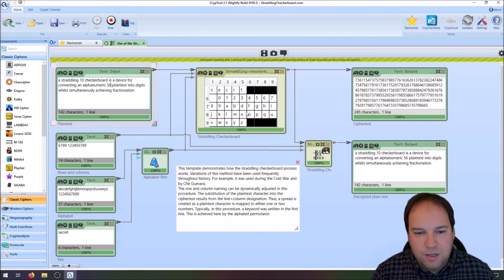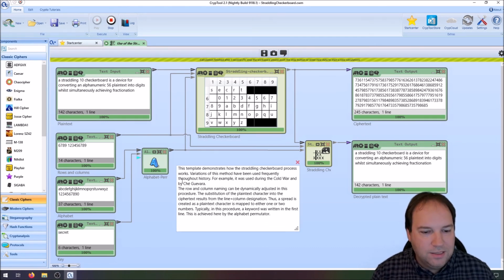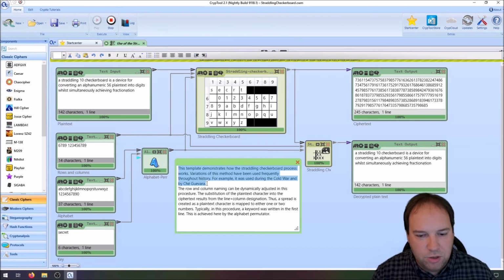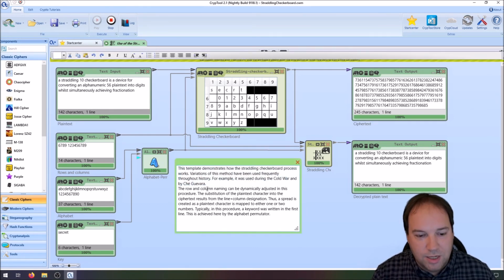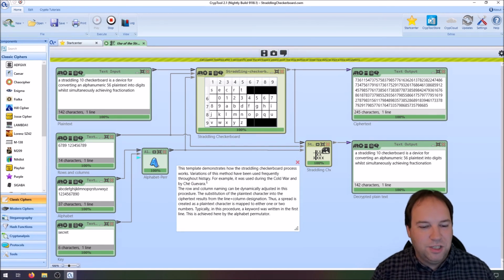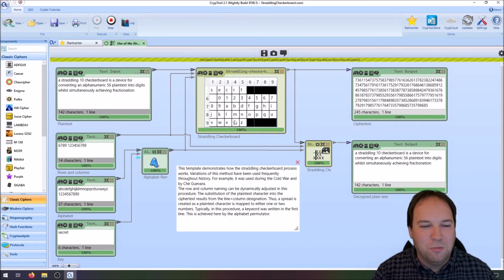And if they would have combined this with a transposition cipher, then I think at that time the cipher would be much, much stronger. And as you can see here in the description of the template, Che Guevara used this cipher also in modern times. The funny thing with Che Guevara is that he also used, as I said, the straddling checkerboard, but he combined it with a one-time pad.